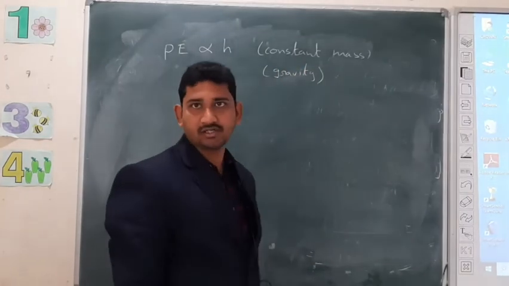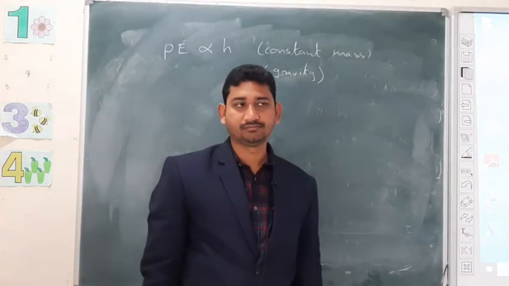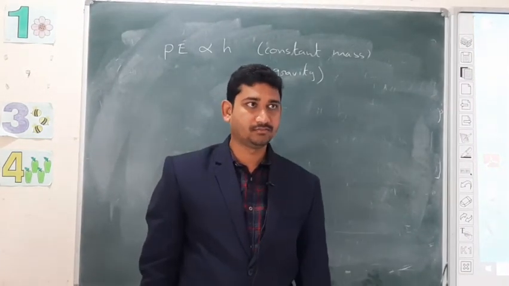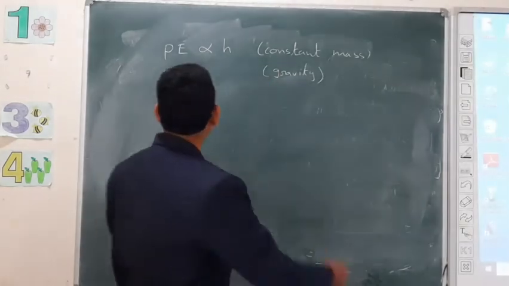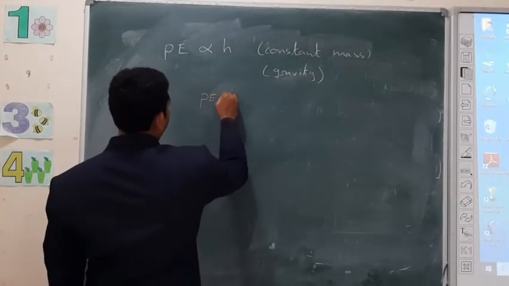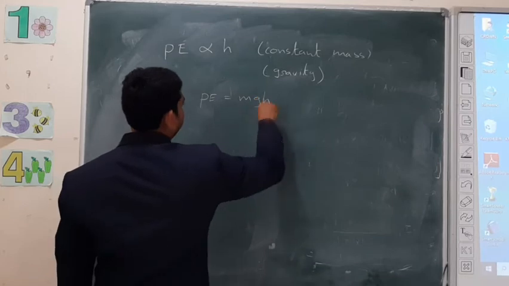Gravity is also constant in both of these cases, along with mass. So I am writing PE equals mgh.